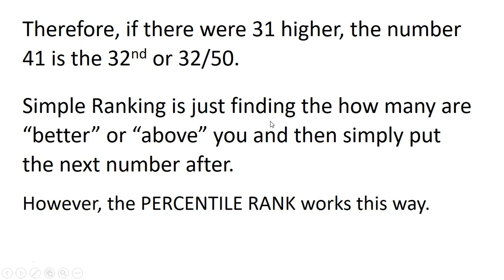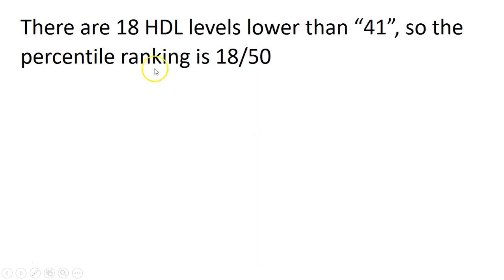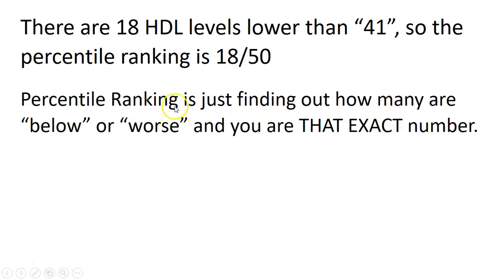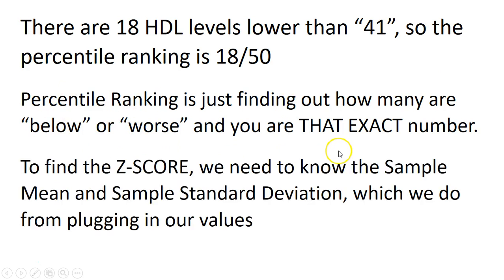The percentile ranking works this way. There are 18 HDL levels lower than that. So the percentile ranking would be 18. So simple ranking is like the opposite. Simple ranking is how many were above. This one is how many were lower, all right, than what you are. Percentile ranking is just the other way around. Simple ranking, how many were higher. Percentile ranking, how many were lower, right? And you end up with that exact number.